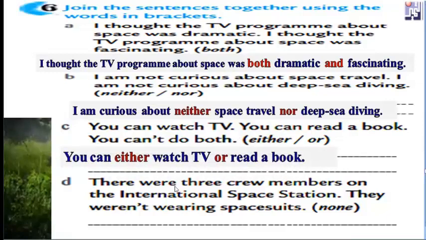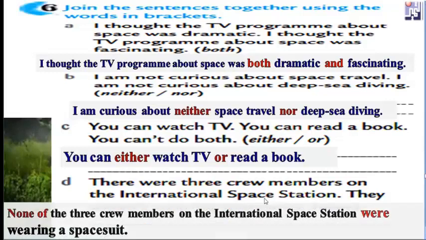The last one: there were 3 crew members on the International Space Station. They weren't wearing spacesuits. None. Here, take care of their ideas. None of the 3 crew members on the International Space Station were, take care of the subject verb agreement, wearing a spacesuit. So here you have to look at the word between brackets.